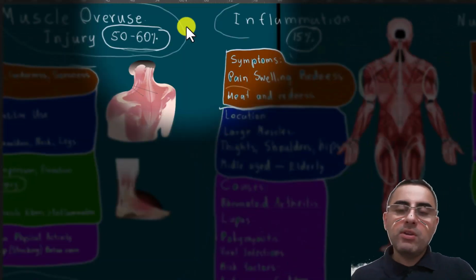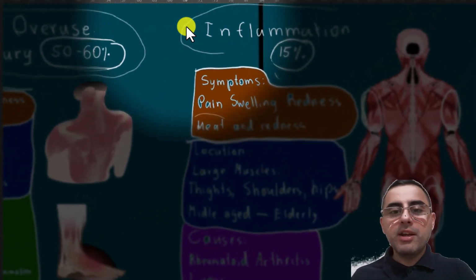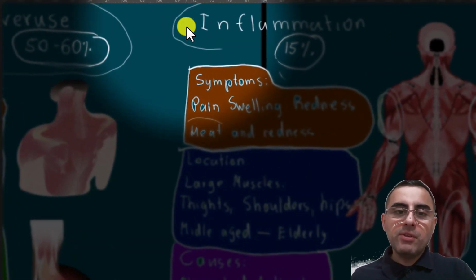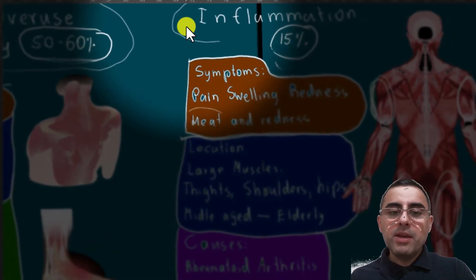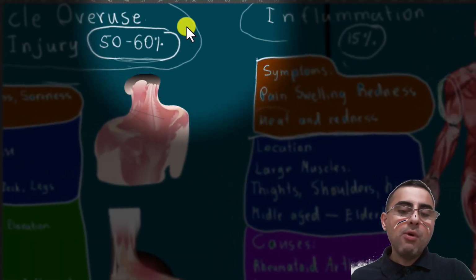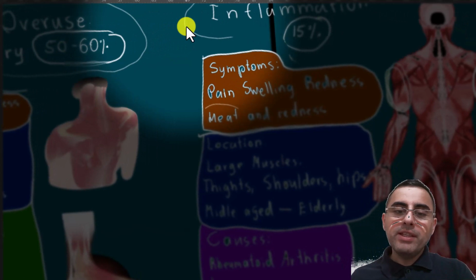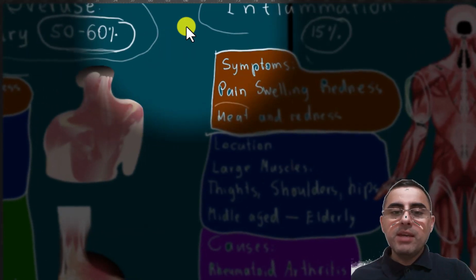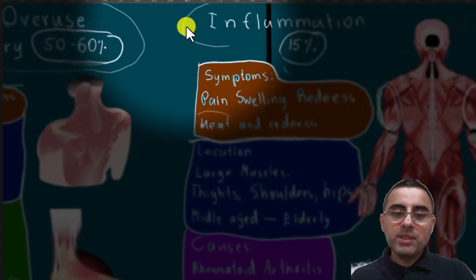Another common cause of muscle pain is inflammation. Inflammation occurs in around 15% of cases. Symptoms include muscle swelling, redness, and heat. In case of overuse and injury, swelling, redness, and heat are rare, but in case of inflammation, they are common symptoms.